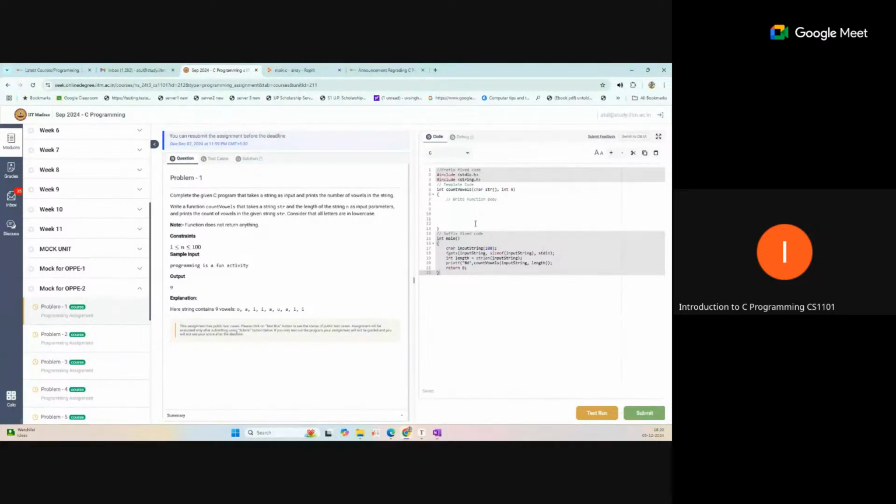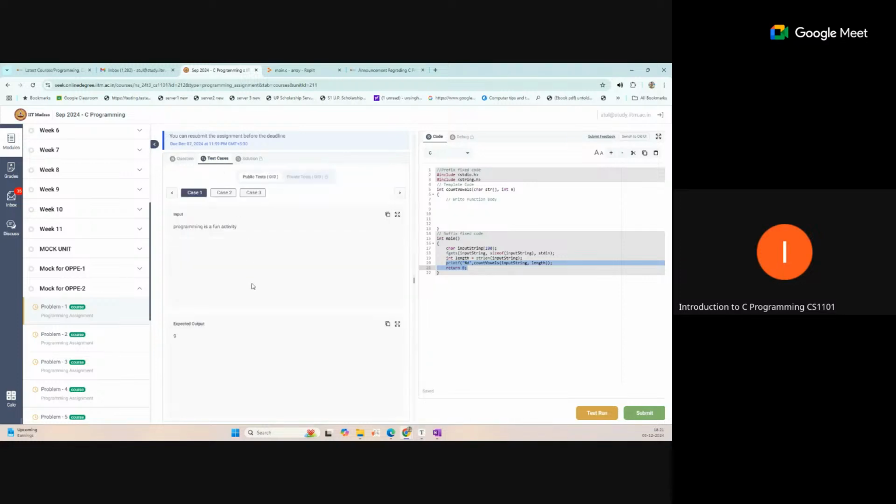Sometimes, if the suffix and prefix are visible, you can understand from that code what is actually required. Here we are calling this function from the print statement, so the function should return some value, because the return type is already defined as integer. That value will be printed by the suffix code. So just do what the question is asking. If the question asks only to return the value, do not print anything. Focus on everything in your course page.